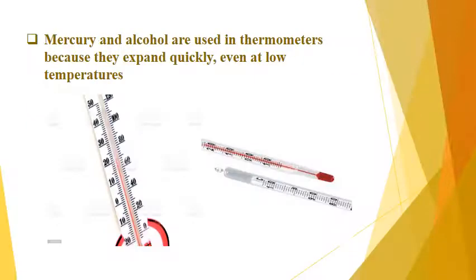Now mercury and alcohol are used in thermometers because they expand quickly even at low temperature. Different types of thermometers are there. In some thermometers mercury is used, in some alcohol is used. The basic reason for using mercury and alcohol is that they can easily expand at very low temperature, and they show the temperature.